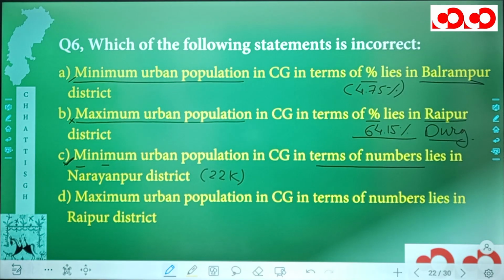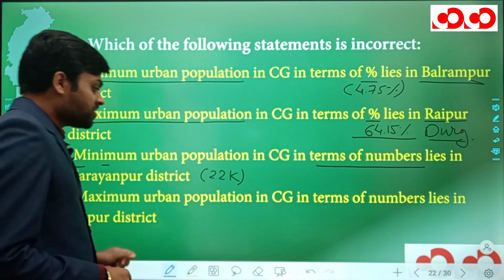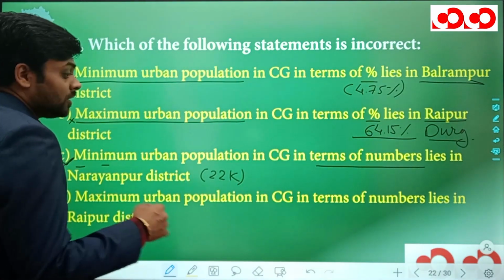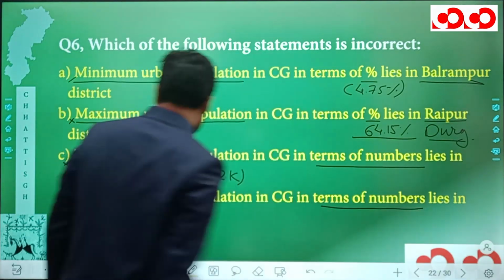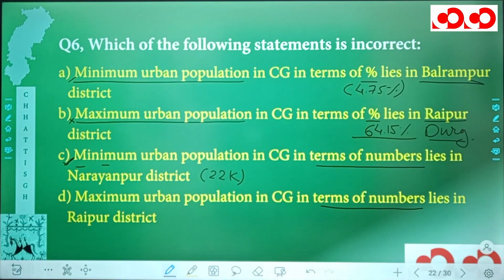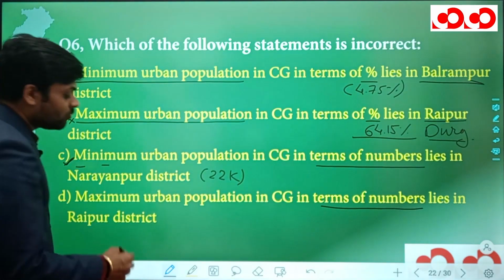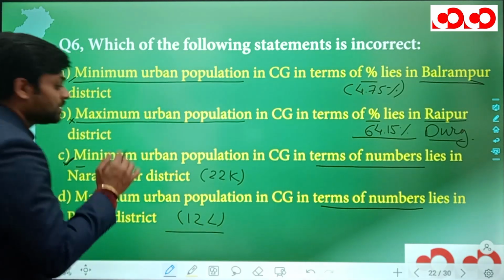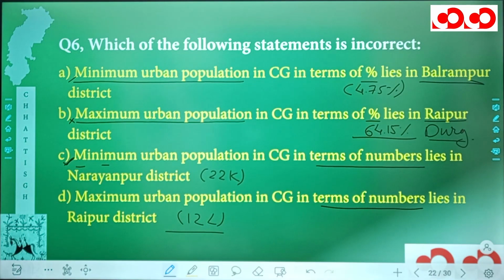Finally, we have option number D. Maximum urban population in Chhattisgarh in terms of numbers lies in Raipur district. Now, talking in terms of numbers, the maximum urban population in Chhattisgarh lies in Raipur district only, with approximately 12 lakhs population. So this makes this option D also correct.